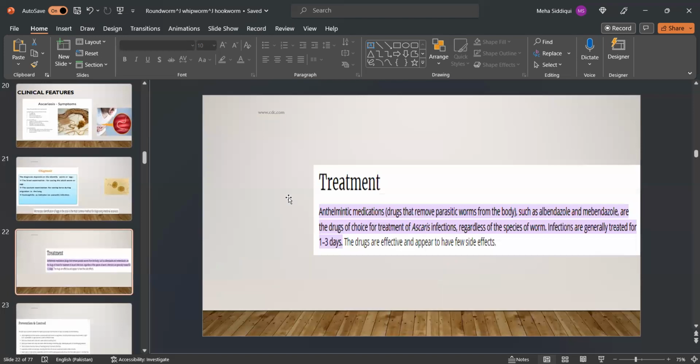Treatment. Antihelminthic medications that remove parasitic worms from the body, such as albendazole and mebendazole, are the drug of choice for treatment, regardless of the species of worm. Infections are generally treated for 1 to 3 days.